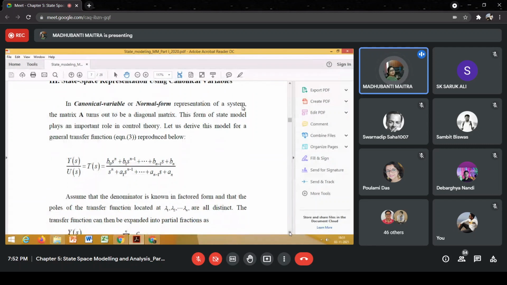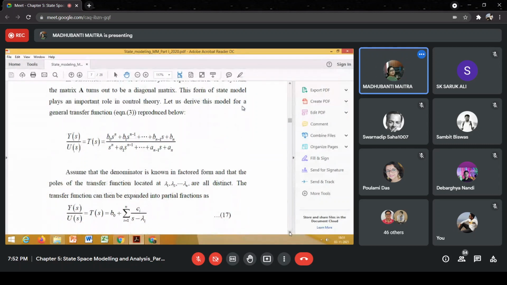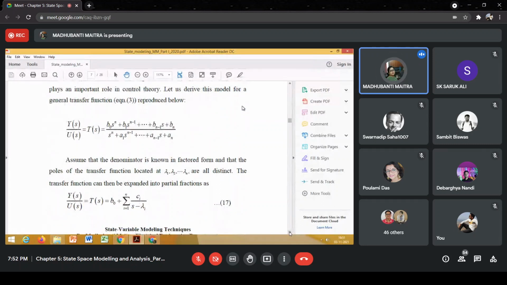And what is the advantage gained if we get a system matrix which is diagonal in nature? That we'll see. So let's again start with the equation for an nth order system. This is the closed loop transfer function T(s), given as the ratio of the numerator polynomial to the denominator polynomial, right?